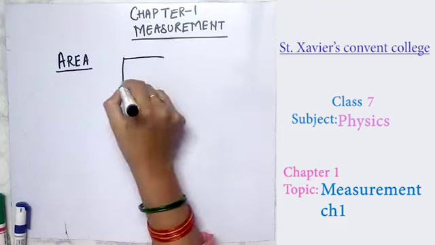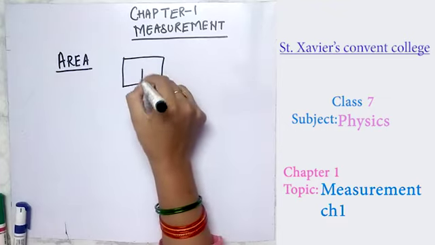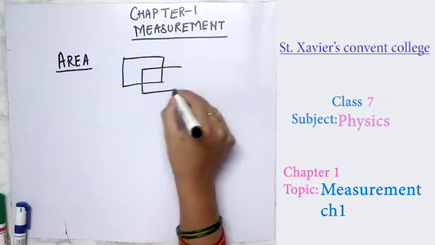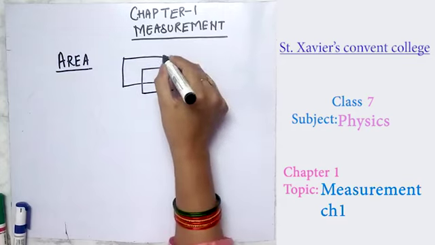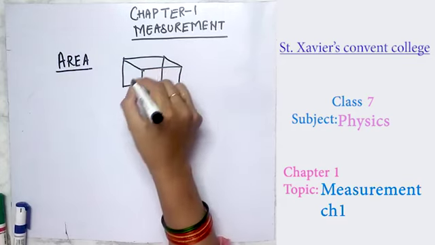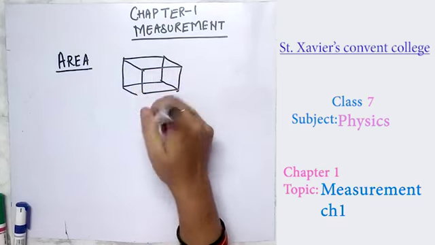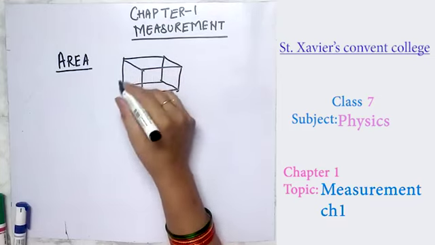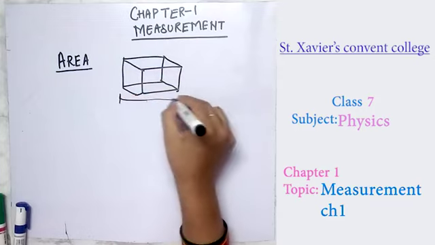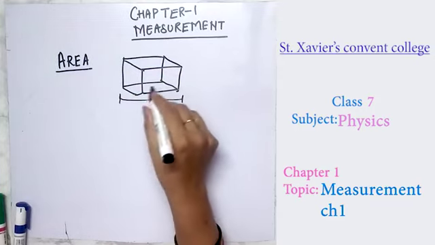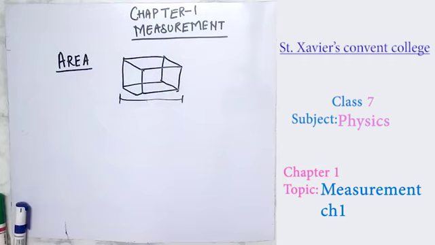Suppose you are given a cube or a cuboid of a regular shape and you put it in a room. When you put this in a room, it occupies some space. This space is the area acquired by it.